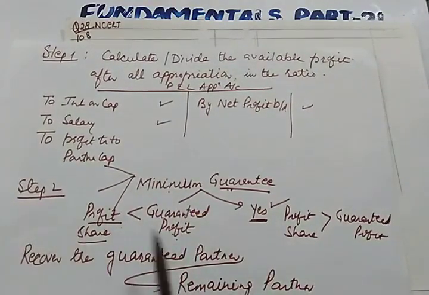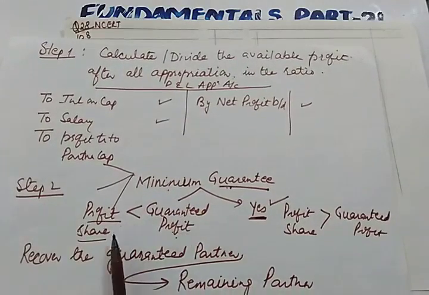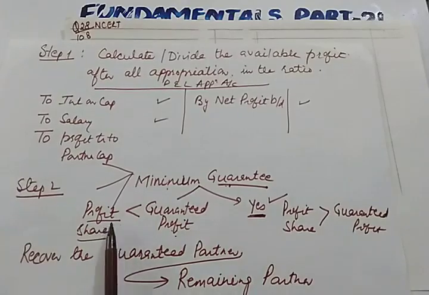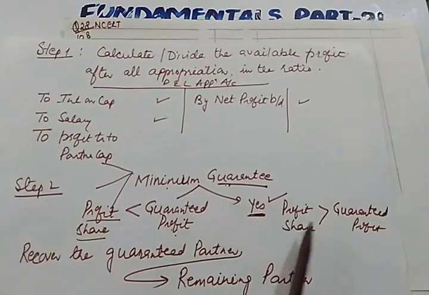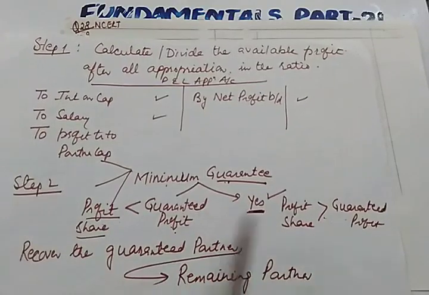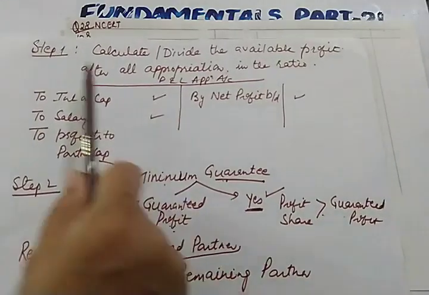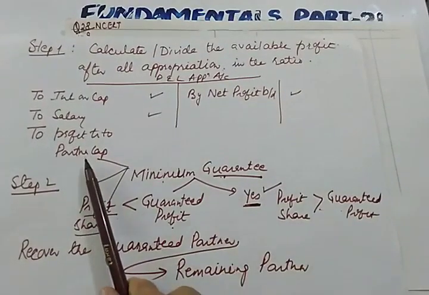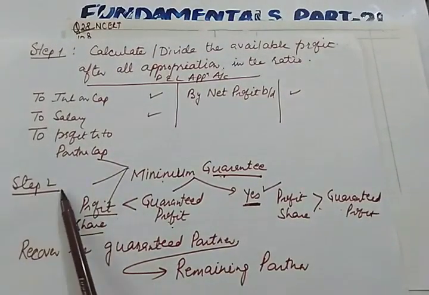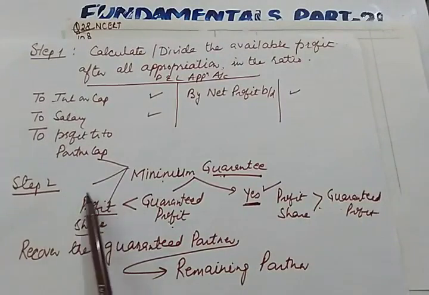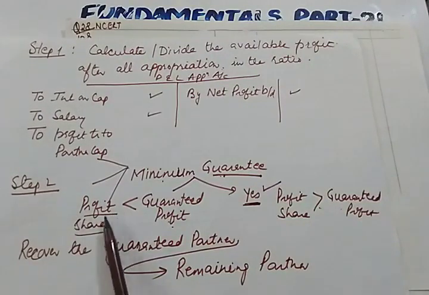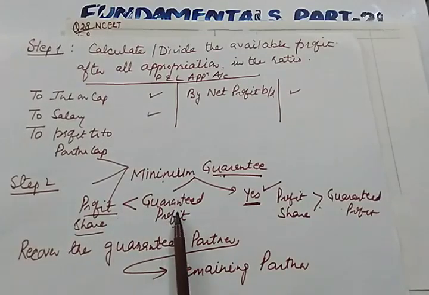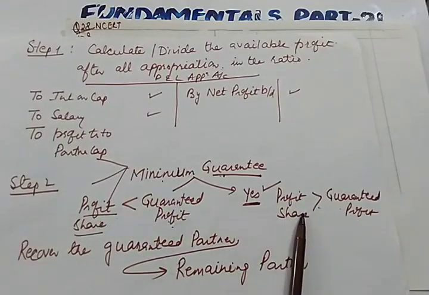Step 2: check whether the profit share is less than the guaranteed profit or more than the guaranteed profit.